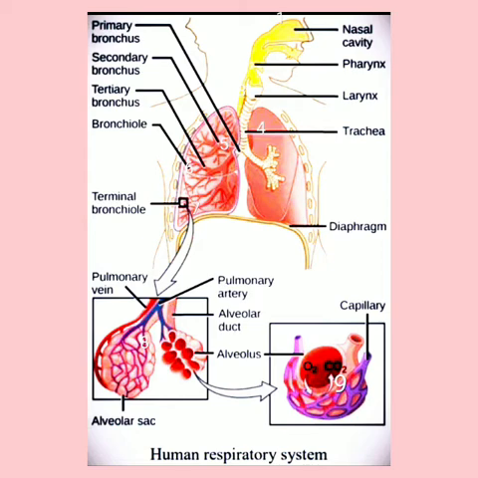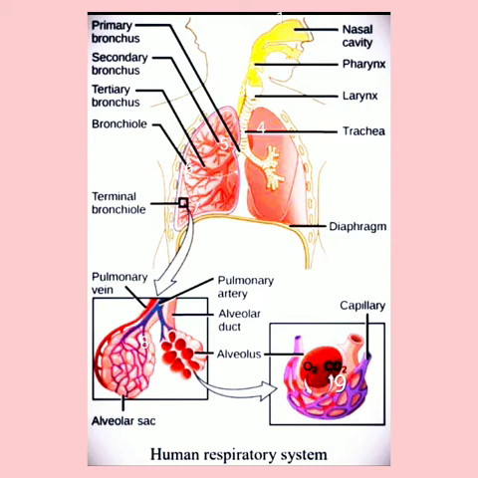The human respiratory system is mainly divided into two main parts: the air passageway and the lungs. First, we will discuss the air passageway. The air passageway is the connected tubes through which air passes in the respiratory system and reaches the blood.